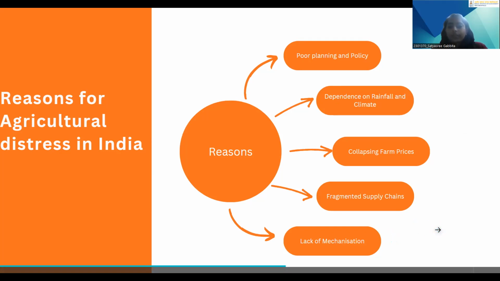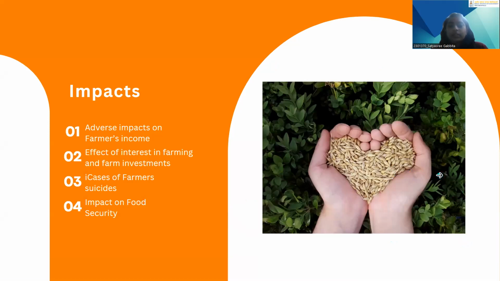Now coming to the impacts that this crisis has on the farmers as well as the economy. There are adverse impacts on the farmers' income because it is dwindling. Agricultural output is also affected, so the income has been very low. And because the income has been very low, interest in farming and farm investment have also gone down. People are not really interested in investing, and the cases of farmer suicide have increased because